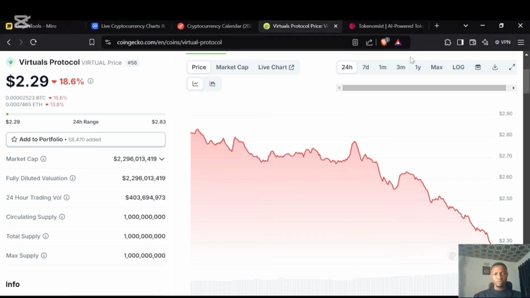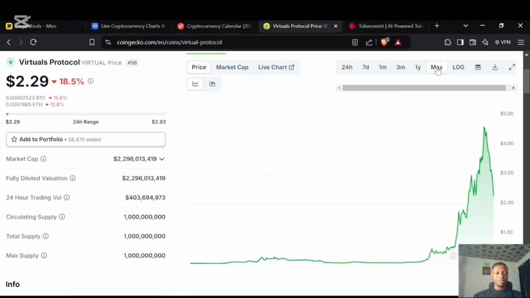So while we're looking at Virtual Protocol, the first thing while I'm looking at the chart, I like to click on Max, and this shows this project has been silent for a while, as early as May 2020, and look at what happened. Once it's the season, it started mooning, and you can see how many X that has done. Right? So we want to pay attention to what exactly this project is doing, what problem they are solving, what solution they are bringing to the market.